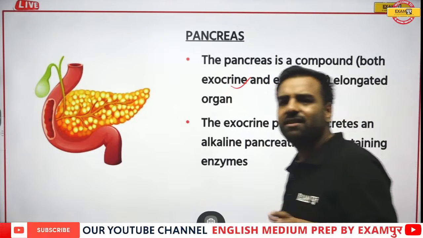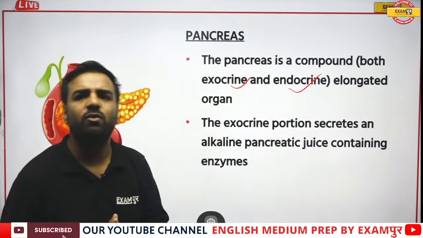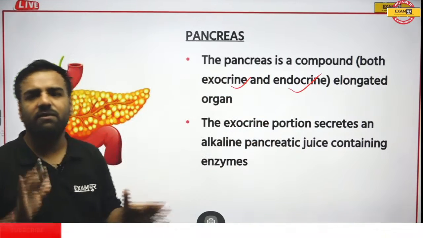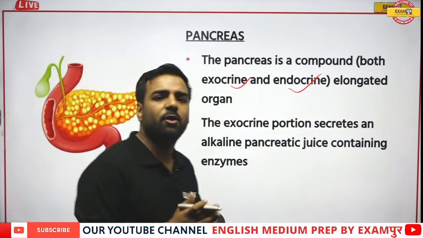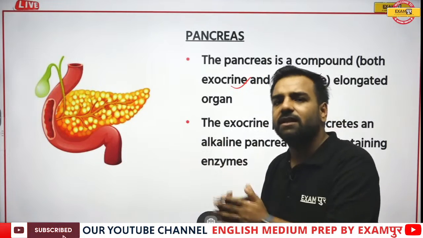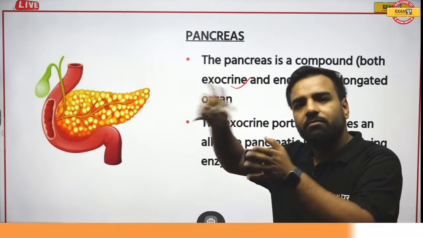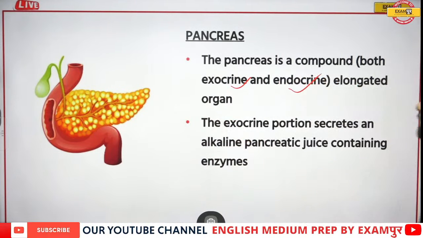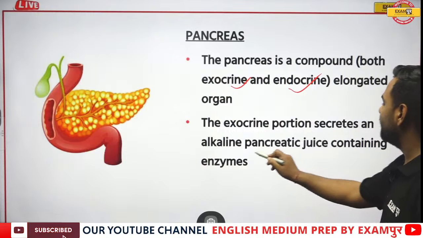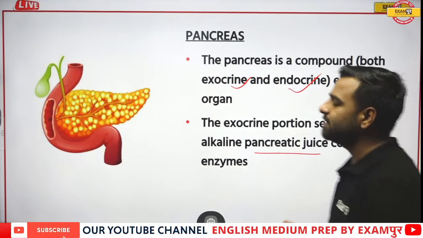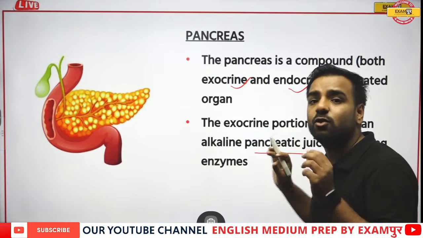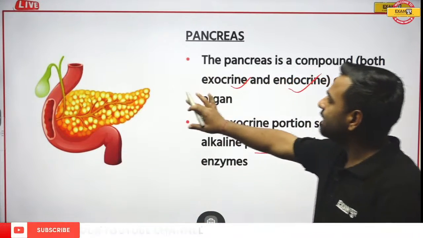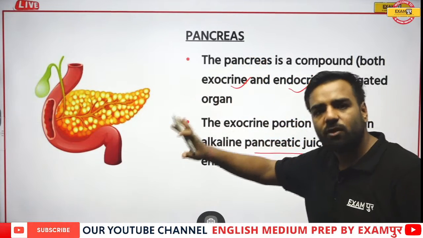Now you must be wondering, sir, what are you talking about, this endocrine, exocrine? We will be discussing this in the topic glands. Whenever we discuss glands, there we will discuss the endocrine and exocrine gland. Till then, please understand, it is actually a mixed gland, exocrine also and endocrine also. The exocrine portion secretes an alkaline pancreatic juice which contains several enzymes, and this juice is known as the complete digestive juice. Now, this pancreas is actually helping in the digestion of the food.